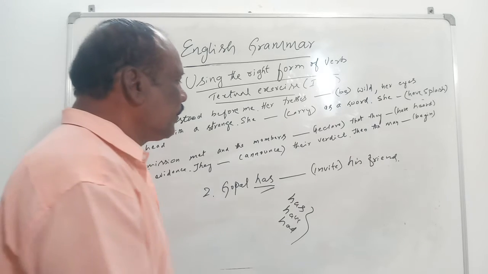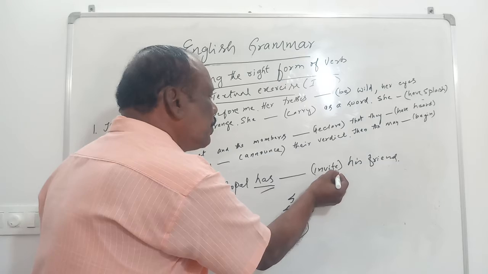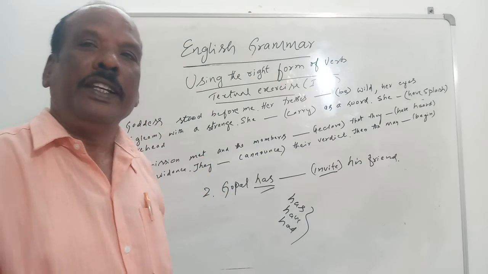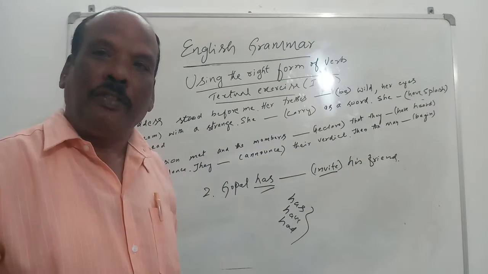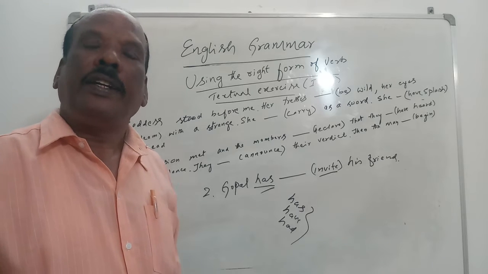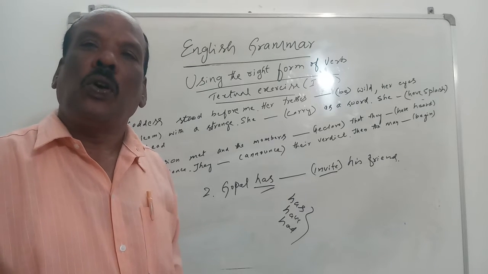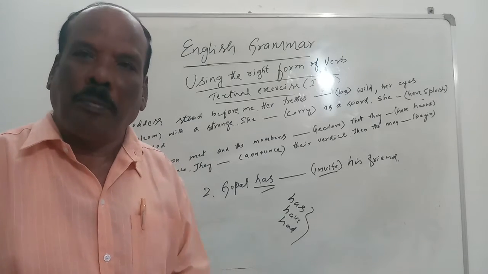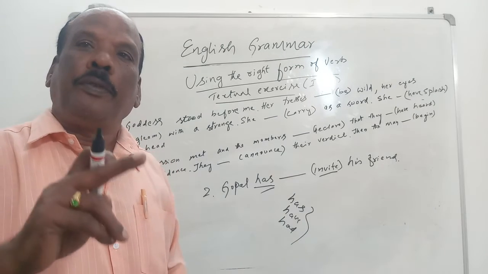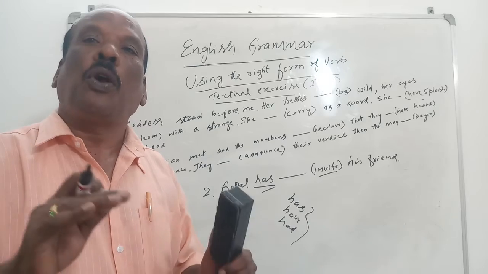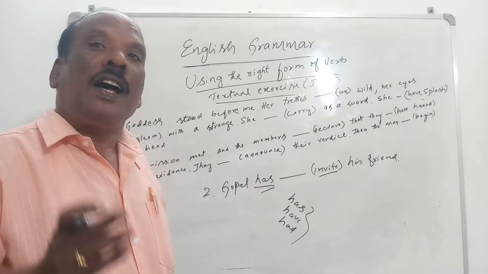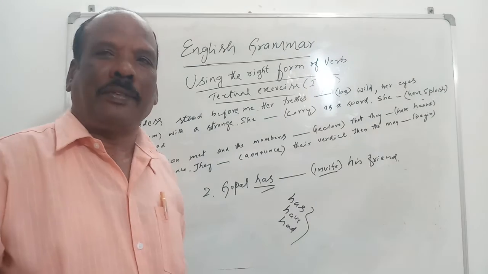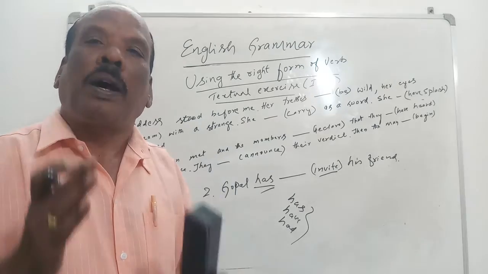Right? You please understand. So here you should change it into past participle. Invite, invited, invited. Go, went, gone. Write, wrote, written. Speak, spoke, spoken. Come, came, come. Fly, flew, flown. Drive, drove, driven. The third form we call PP, that is past participle.